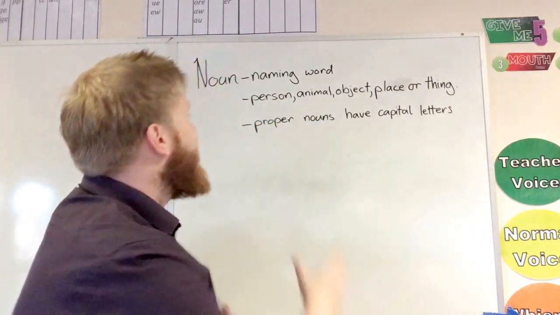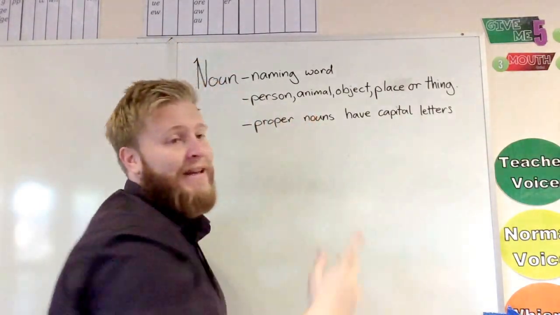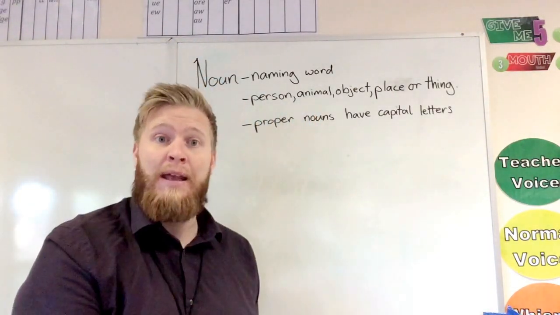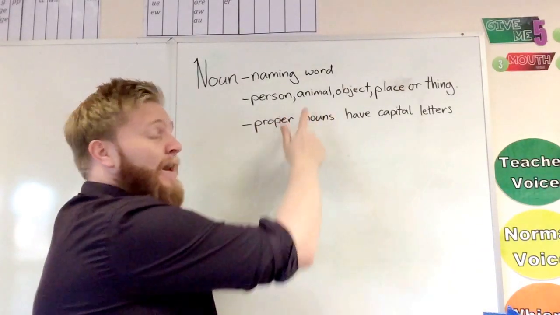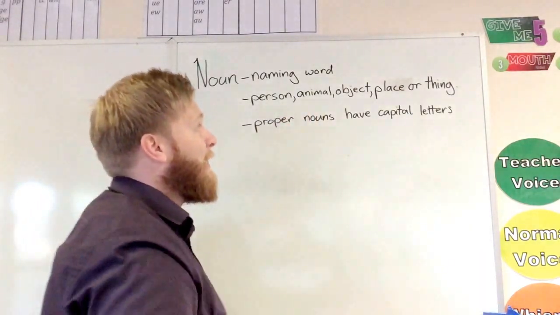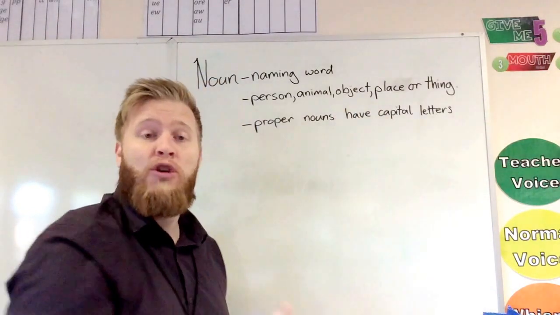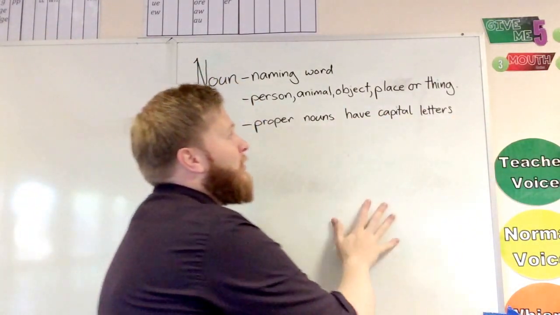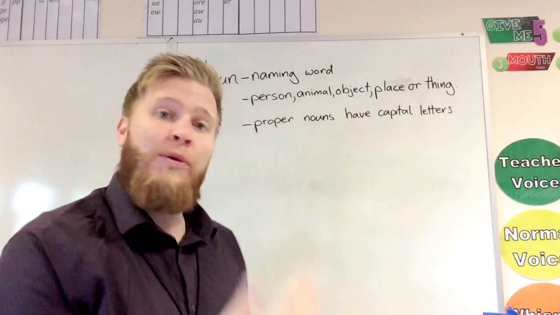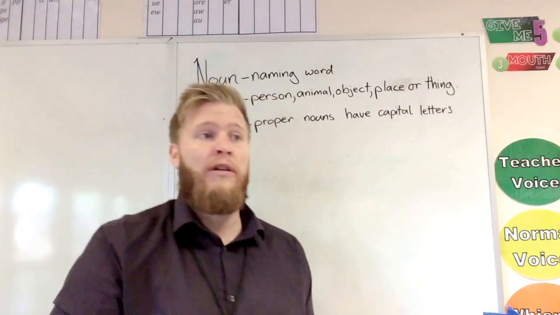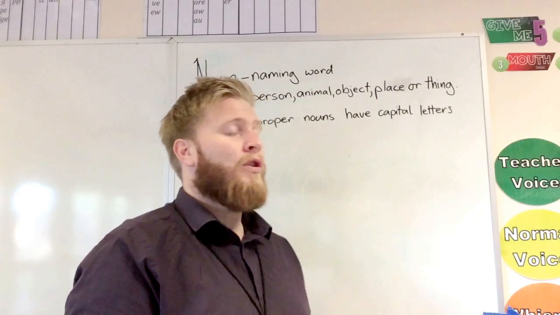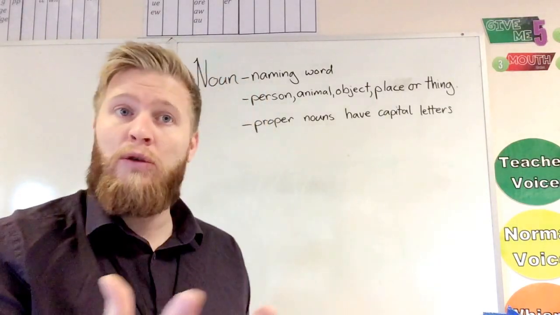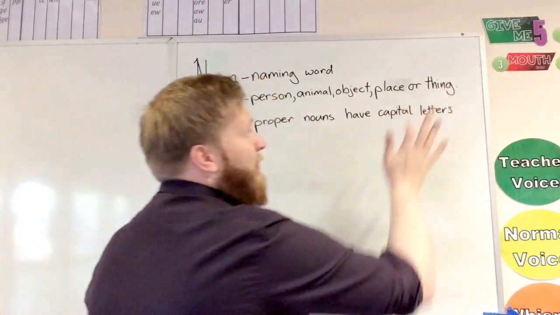okay? So this can be the name of a person, say a chef, Mr. B, anything like that. Animals, so you've got your lion, dog, cat, ostrich. Object, so you could have things like table, pen, pencil, window, car, lots of things there. Place, so we could have things like Sunderland, London. We could have bedroom, classroom, all those type of things. Or we could have a thing.